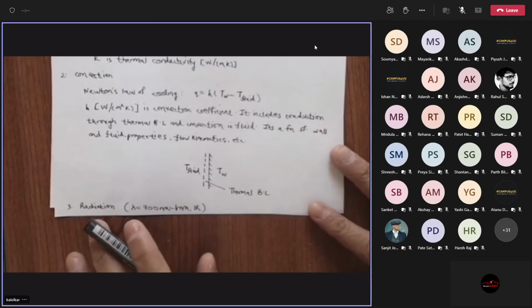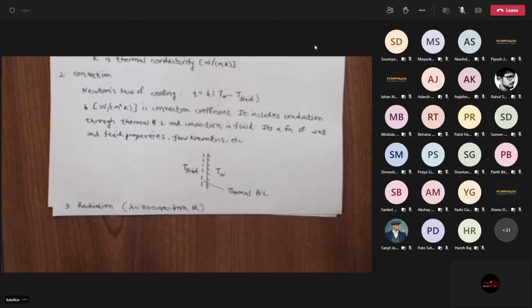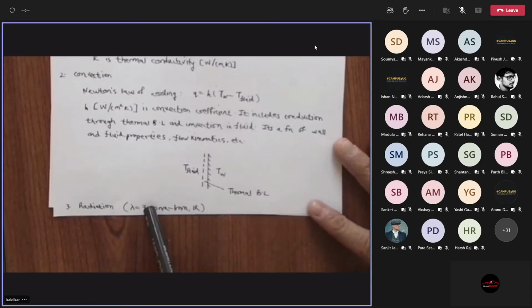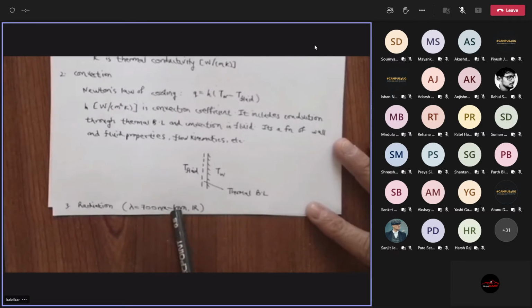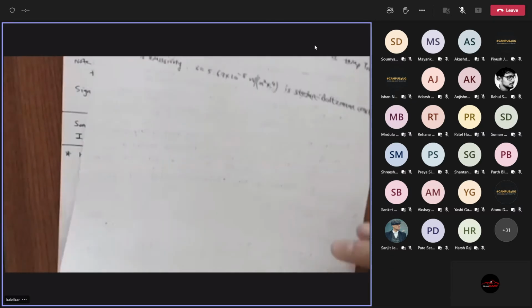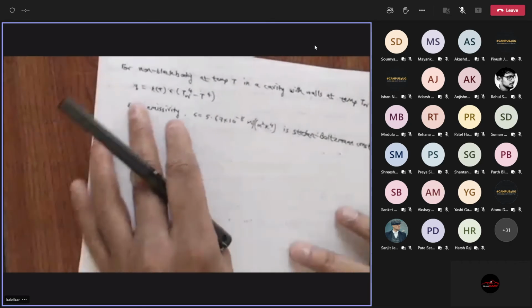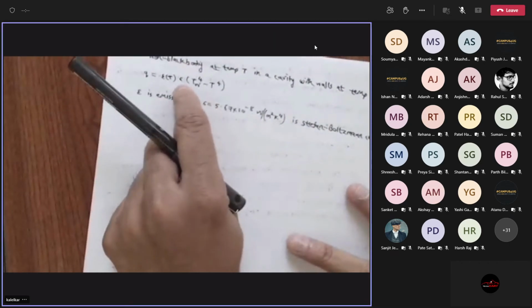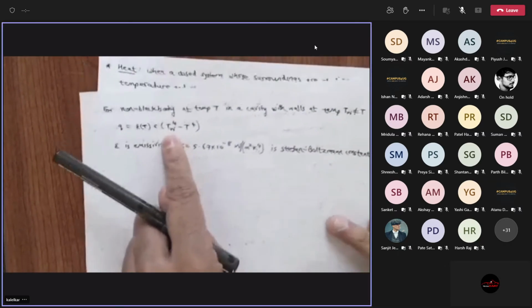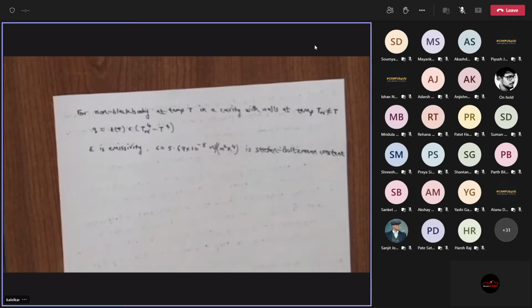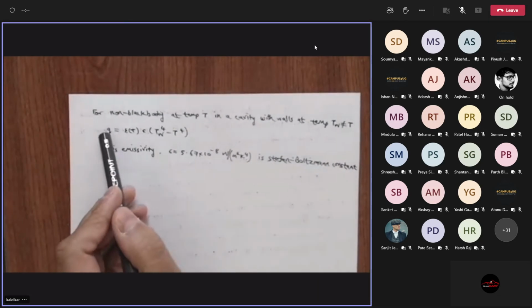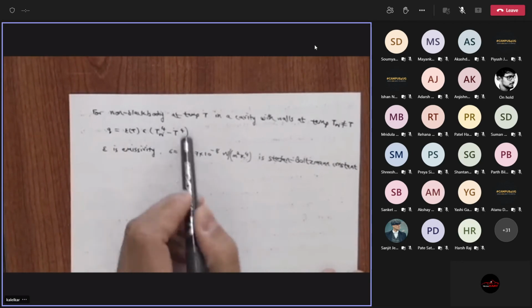In thermodynamics, we are not concerned with radiation in the entire spectrum. We are not concerned about visible light, for example. You will consider that in optics. But in thermodynamics, we are concerned with thermal radiation. That means infrared, between 700 nanometers and 1 mm wavelength. And for that, if you remember, you have Stefan-Boltzmann's law, sigma T raised to 4. Basically, the heat flux is proportional to sigma T raised to 4.